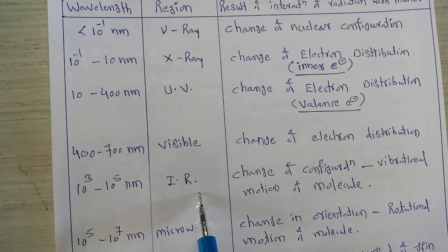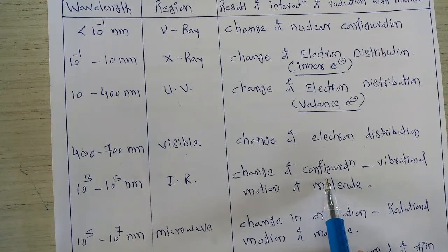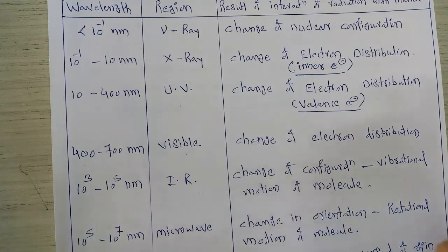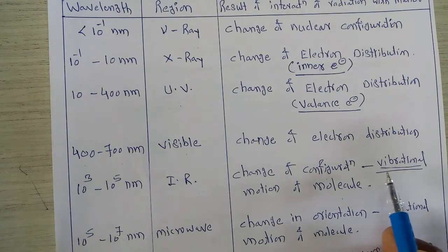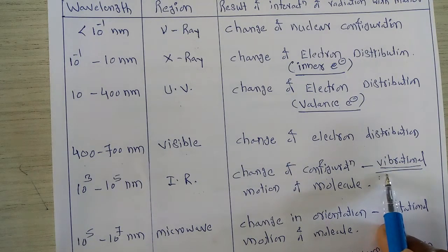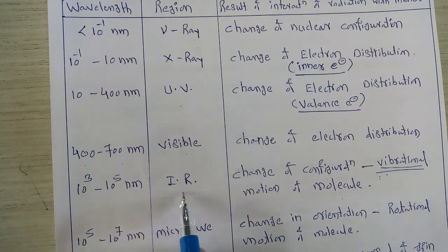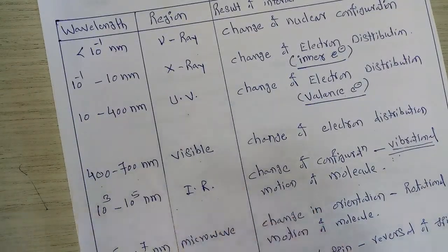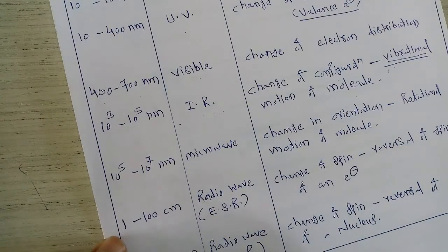When infrared radiations interact with a particular matter, what happens? Change of configuration takes place, and there is a change of vibrational motion of the molecule. We can say that the molecule goes from one vibrational energy level to another vibrational energy level. So the spectra which is obtained due to such an interaction of IR radiations with a particular matter is called the vibrational spectra.